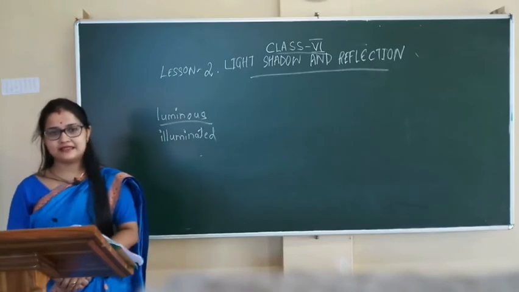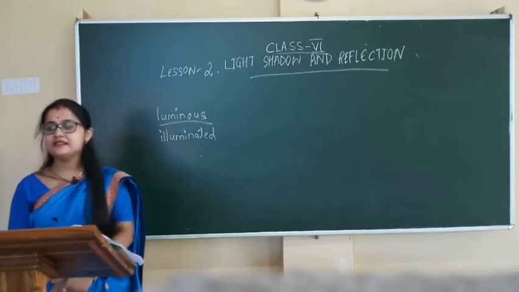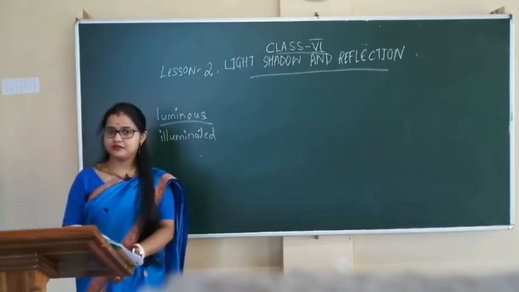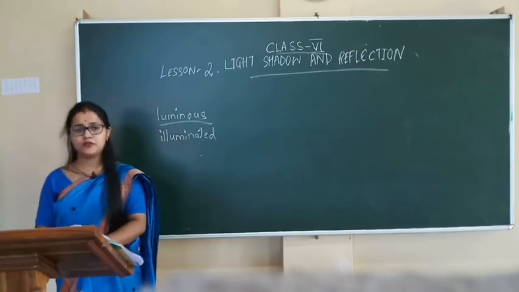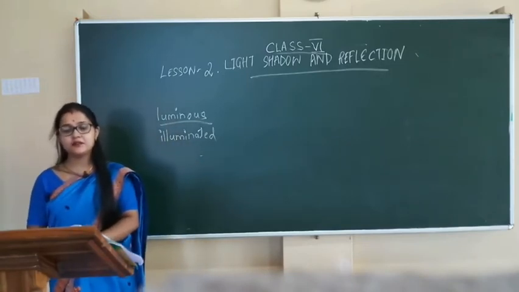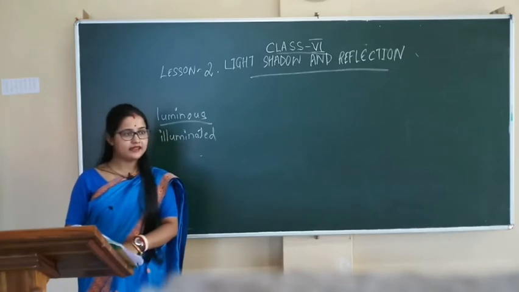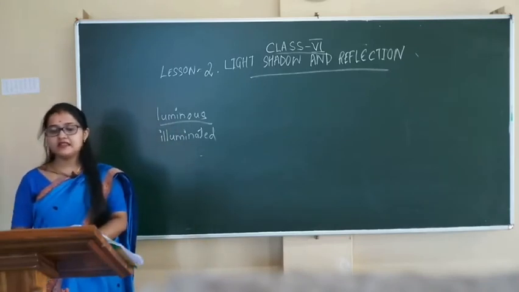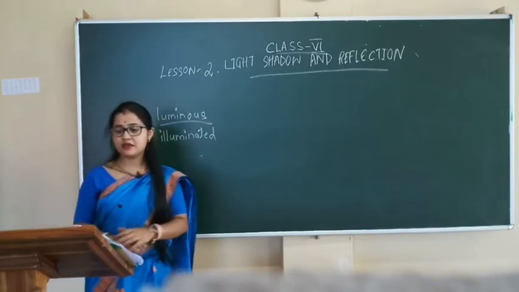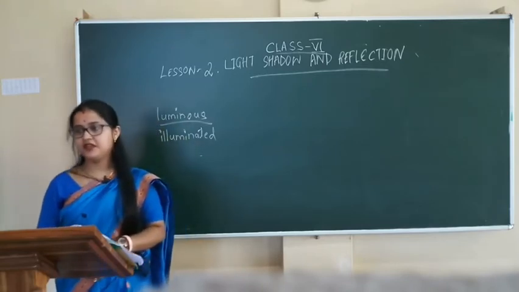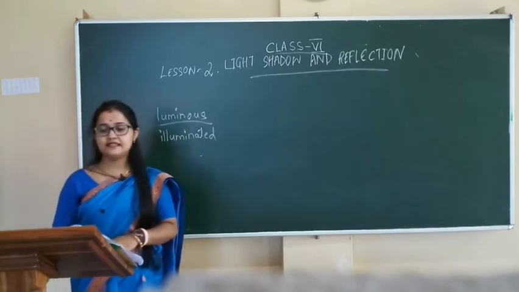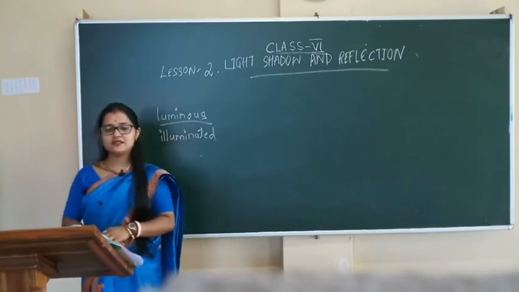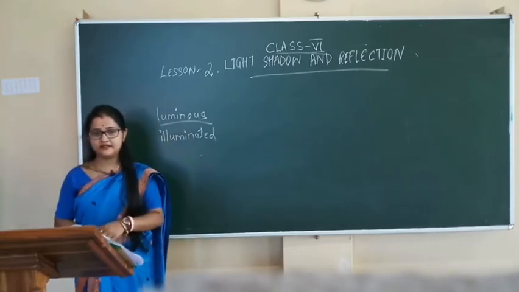Now what is light? Light is a form of energy. Light generated by any source has energy, but the amount varies. Sunlight has a huge amount of energy, whereas a lighted candle generates much less energy. Clear?